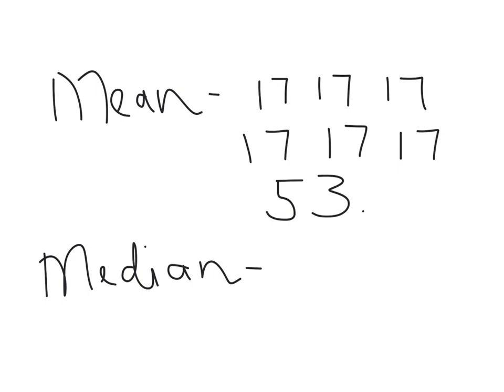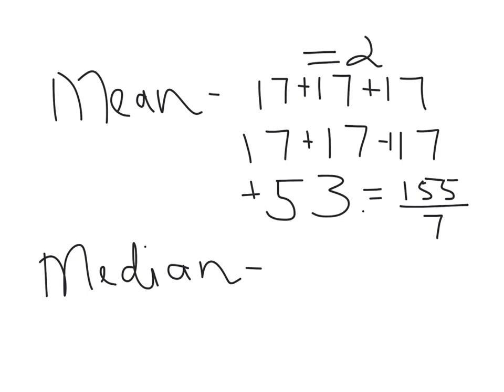In the mean we add up all the numbers, and when I add them up I got 155, and then I divide that by 7. So 155 divided by 7, the mean in this case, is equal to 22. I'll round it to 22.